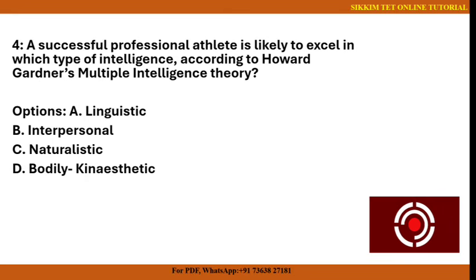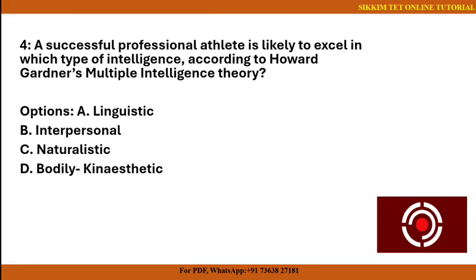Next question we have: a successful professional athlete is likely to excel in which type of intelligence according to Howard Gardner's multiple intelligence theory. So यो क्वेसनमा चाहिँ के सोधेको छ भन्दाखेरि, एउटा प्रोफेसनल एथलिटले यो चारवटा दिएको इन्टेलिजेन्समा कुन इन्टेलिजेन्समा एक्सेल गर्न सक्छ भनेर सोधिरहेको छ. So to answer this question, let us try to find out the correct answer by omitting the options given below.